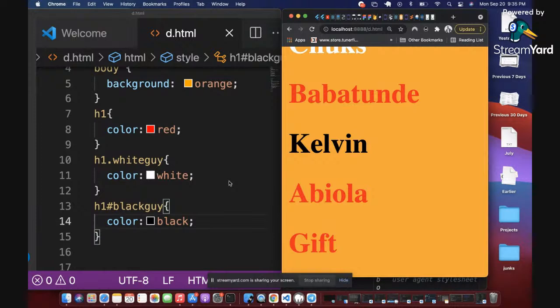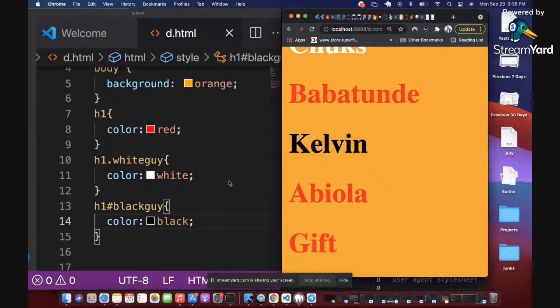So let me explain again, because once you understand this concept of using either an HTML tag as your selector, or your class as your selector, or your ID as your selector, then you've gotten the foundation. Nuruddin says he's lost. Did you just join now? I'm sure you just joined because you've not been here since the beginning of this class. So maybe you want to play back the video, or you ask a specific question instead of saying you are lost.